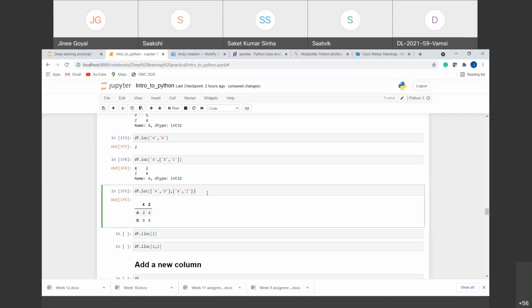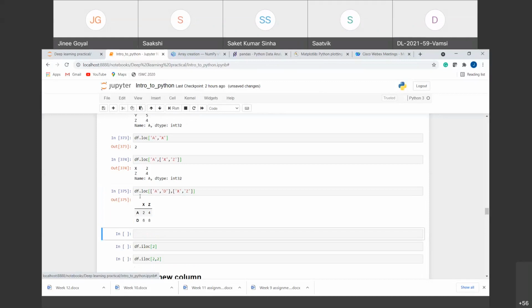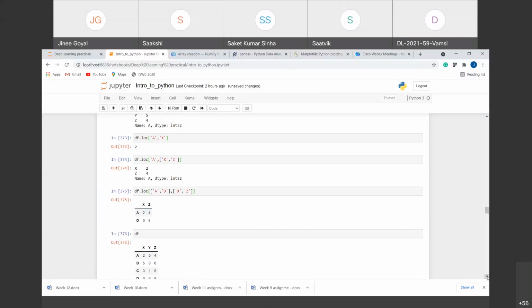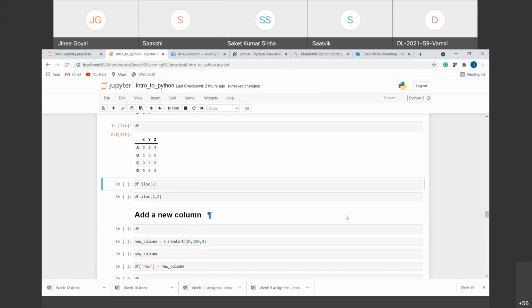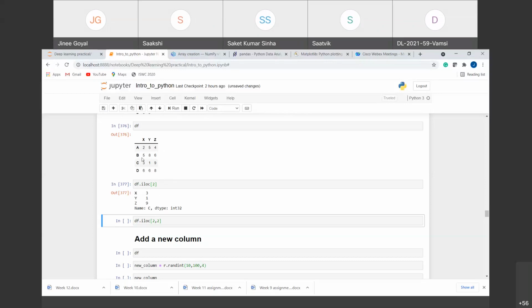For example, you see this is our original data frame that we had. Now suppose I want this row, right? So either we can use this C label to get this, or we can use the indexing also. If we want to use this C label, we'll use the loc function. And if we want to use the indexing, we'll use the iloc function. For example, I run this. You can see for the row C, I have got the values out for X, Y, and Z. That is 3, 1, and 9, right?